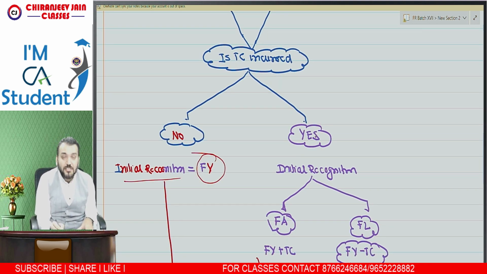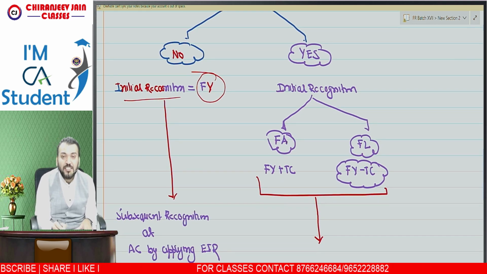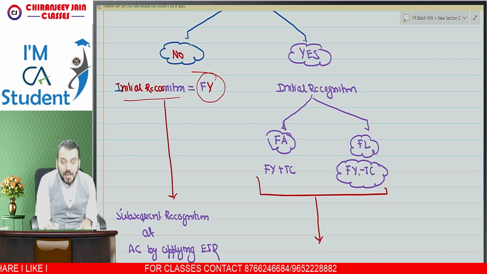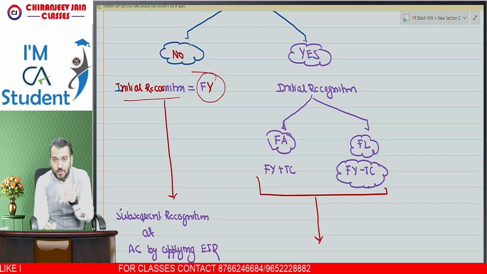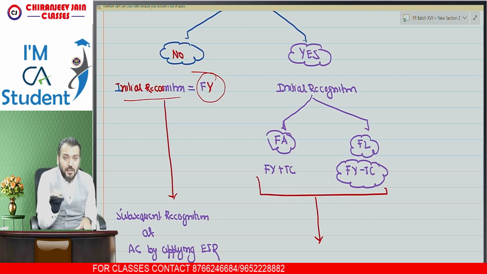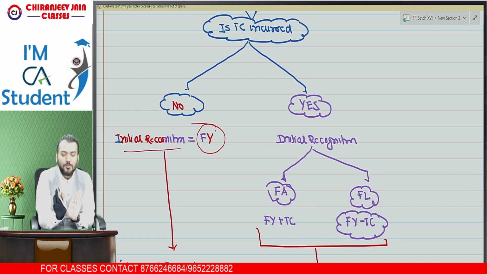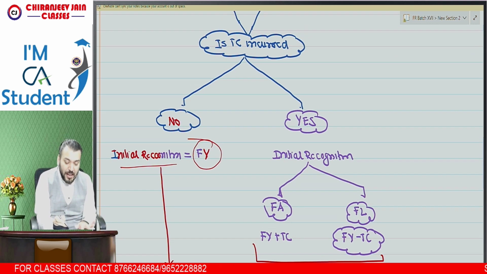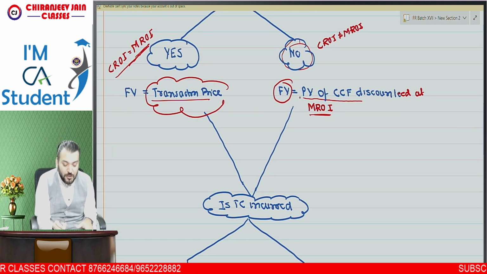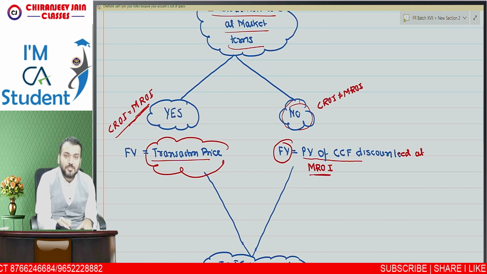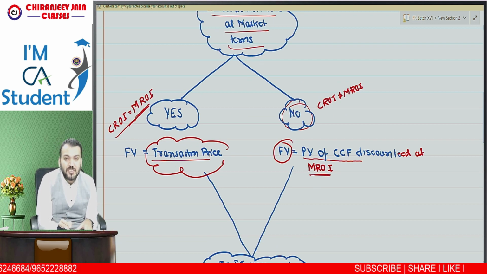If the answer is yes, then initial recognition for financial asset will be fair value plus transaction cost, and for financial liability it will be fair value minus transaction cost. I hope you understood. So can I conclude in this case that fair value you have determined? Fair value is based on whether the instrument is at market terms or not.